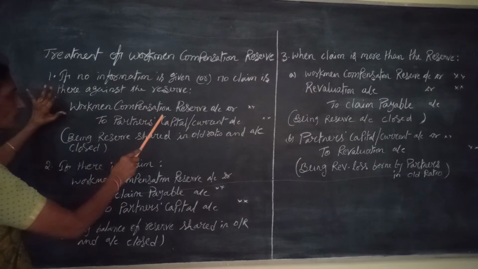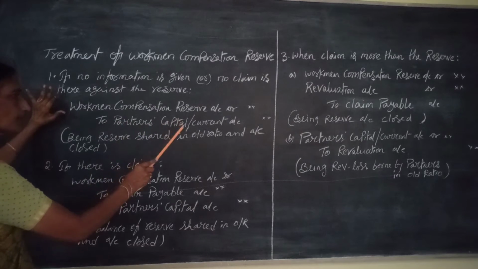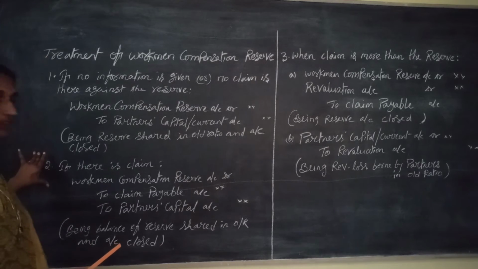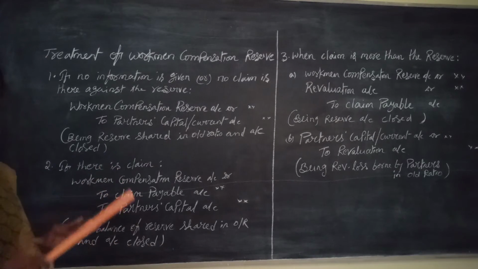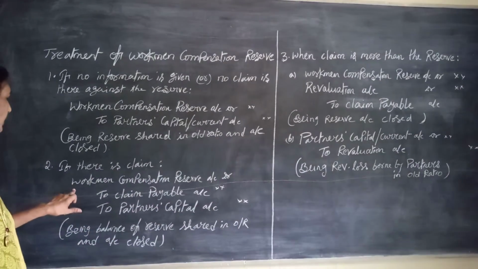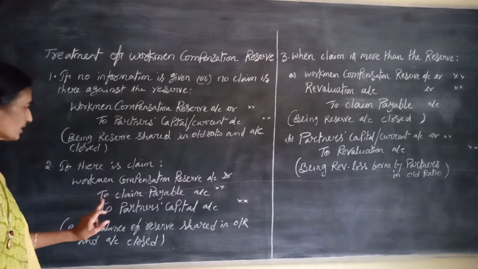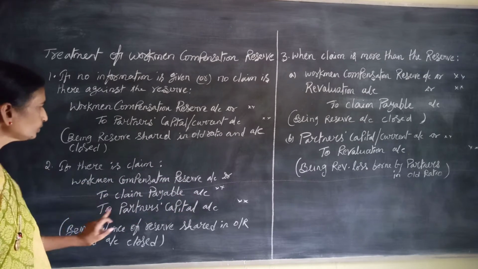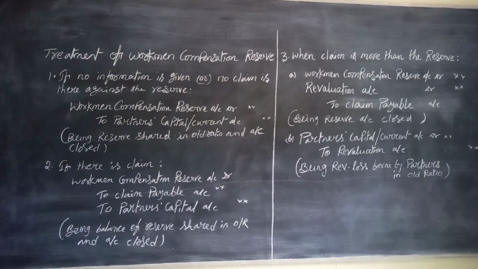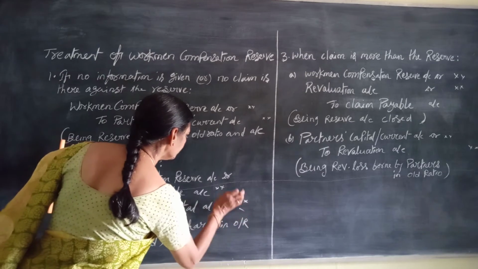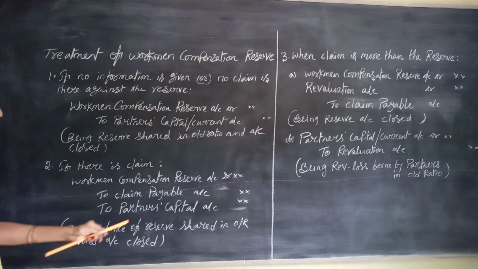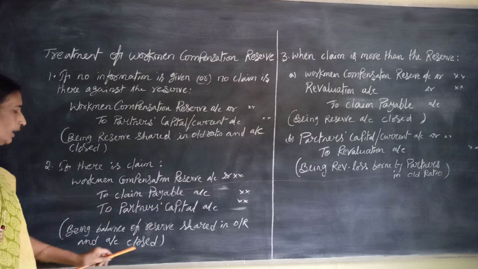The entry will be workman's compensation reserve account debit to partners' capital or current account. And if there is any claim against the reserve, then whatever the amount of the claim is, that is kept aside and the remaining is shared by the partners. Workman's compensation reserve account debit to claim payable account, to partners' capital accounts, being balance of reserve shared in old ratio and account closed.